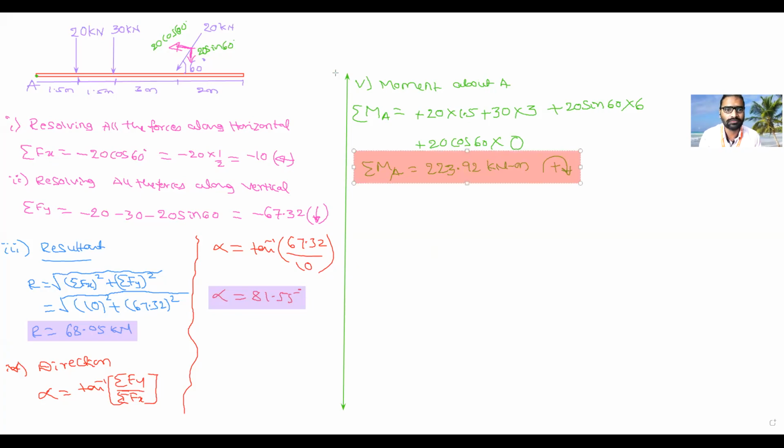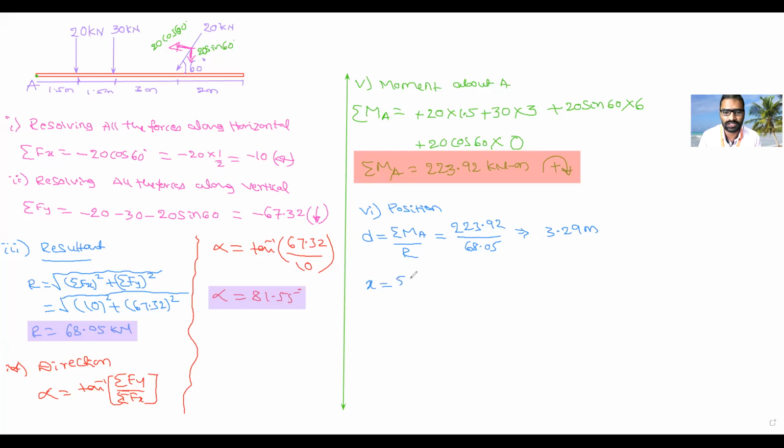Next step is what? We have to find out X intercept and Y intercept, that is position. So D is equal to summation of moment about A divided by resultant R. Moment about A is 223.92 divided by resultant R, which is 68.05. So now find the value of D. 3.29 meter.